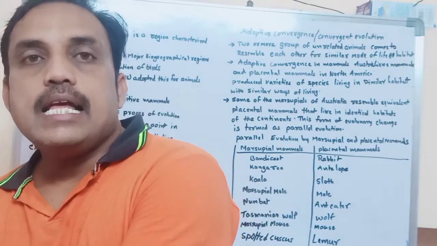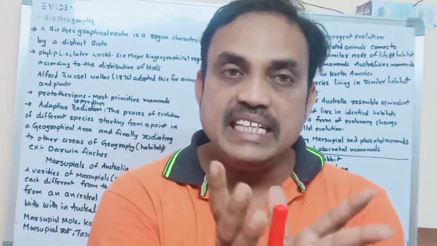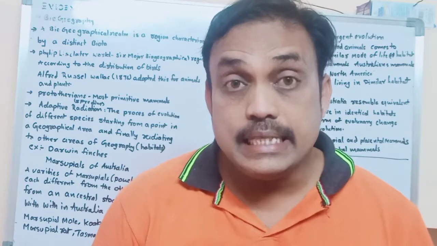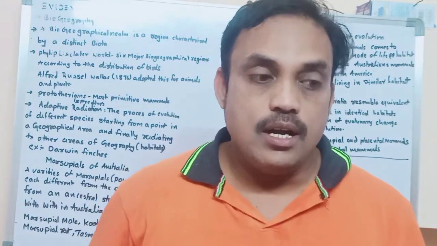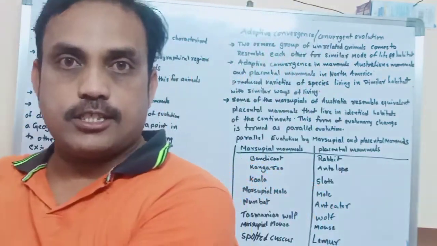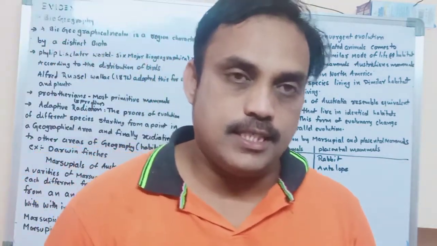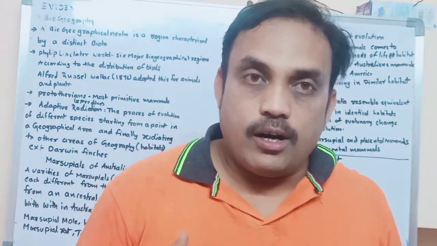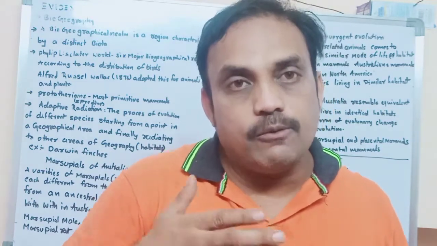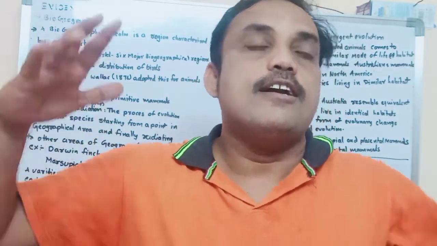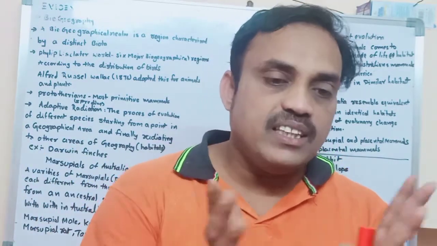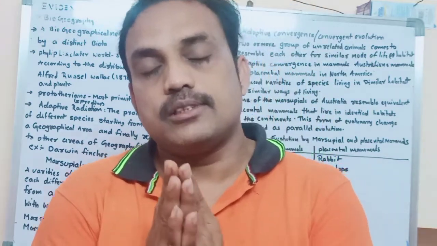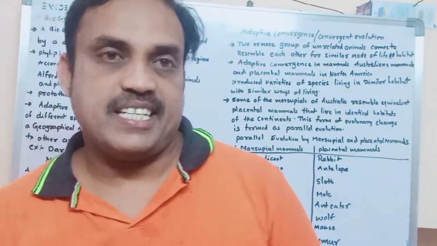Why do we have to discuss these evidences? These evidences are the proof of evolution: how simple organisms change into complex organisms, and what changes occur physically or mentally during that period, and why this evolution occurs.